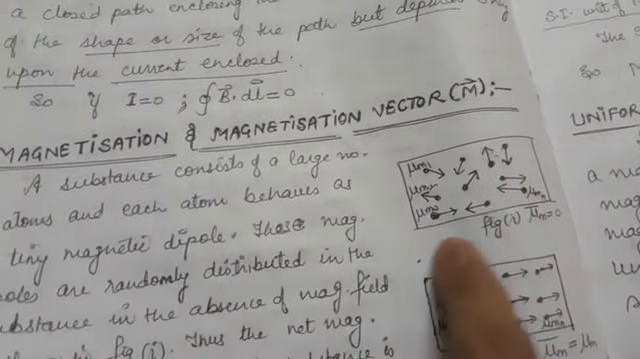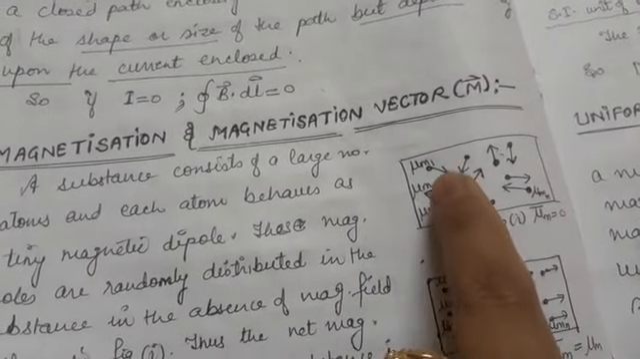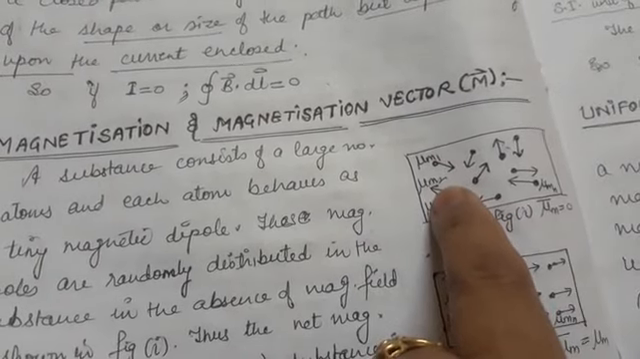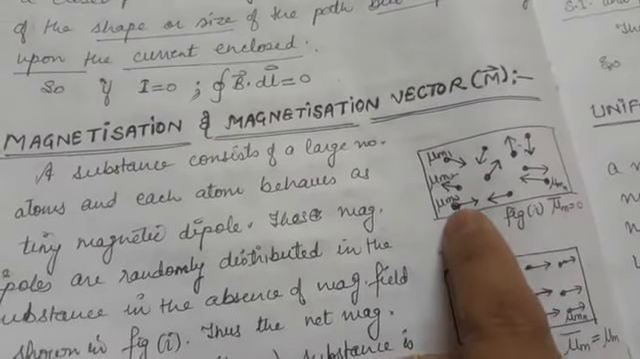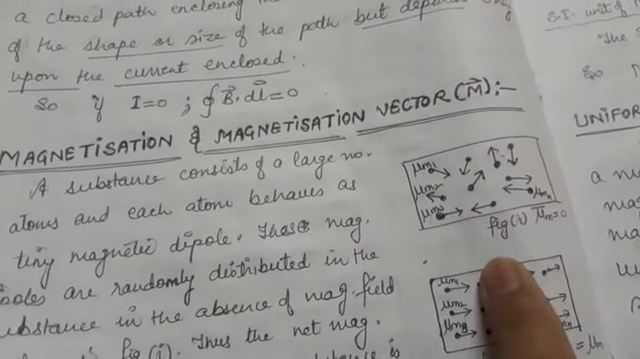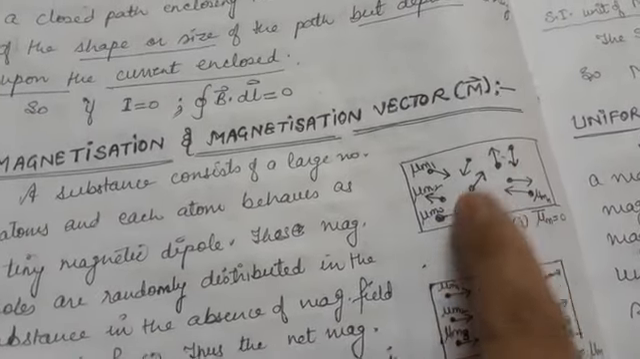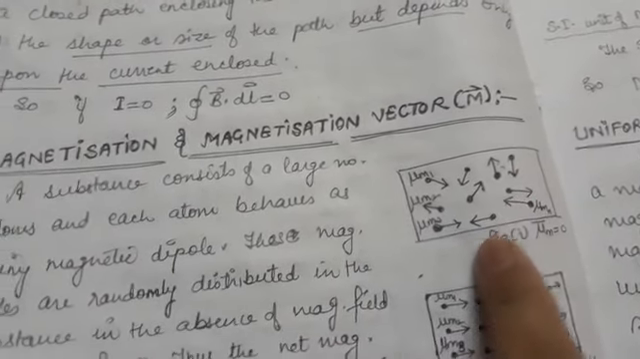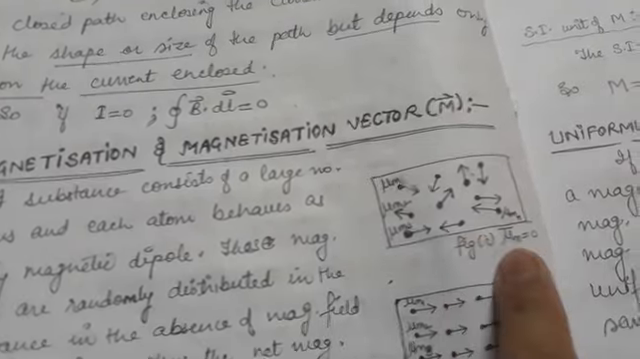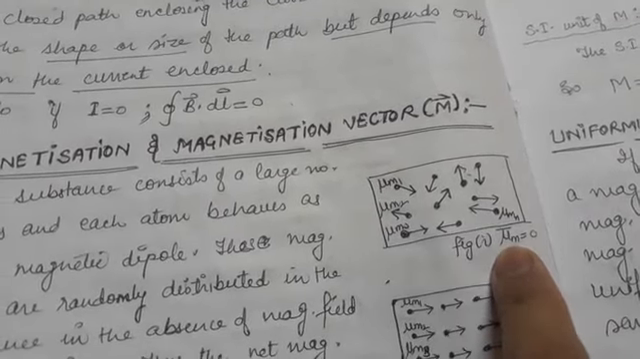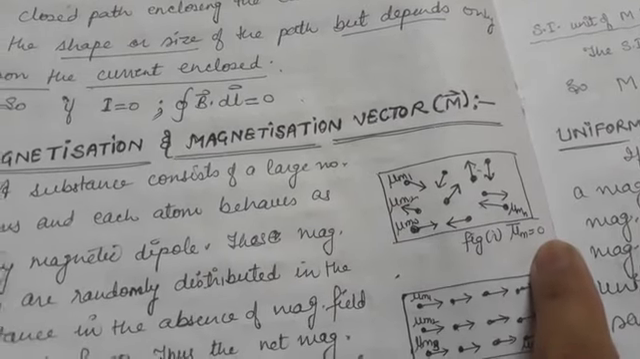Now my dear students, this is very much clear from this figure that these two magnetic moments are equal and opposite, so they will cancel each other. These two magnetic moments are equal and opposite, they will cancel each other, and so on. So in this way, in the absence of external magnetic field, since these dipoles are randomly oriented, the net, or you can say average, magnetic moment of the material is 0.